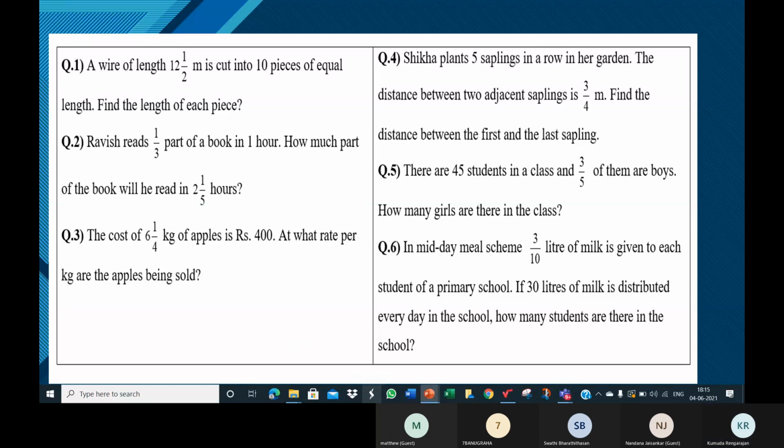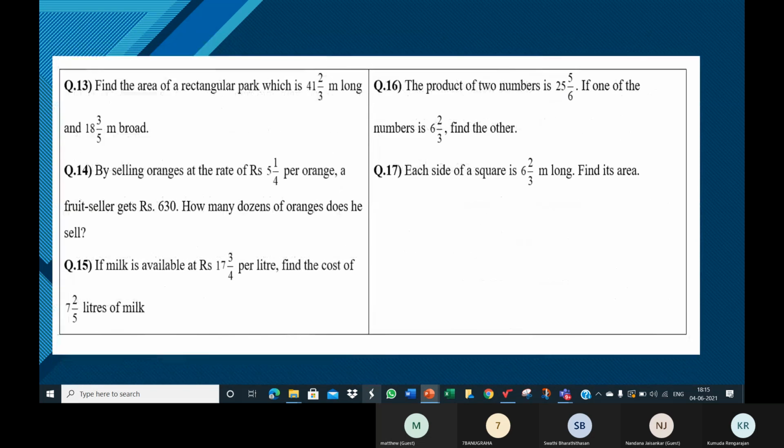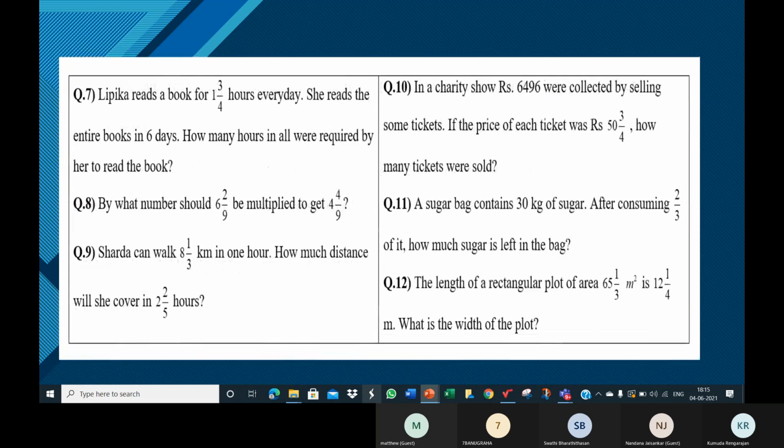Completed, children? Yes, ma'am, this page completed. Okay. Others? Okay, since we have discussed the operation, it won't take long for us to see the answer. Complete from 7 to 12, children. After 12, we shall see the answers. Finish from 7 to 12.